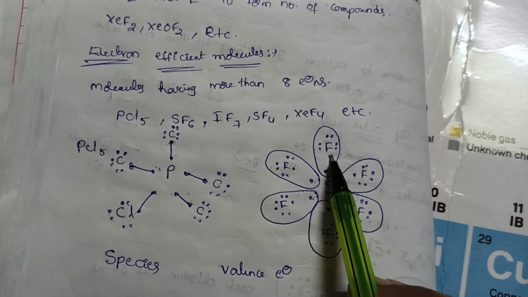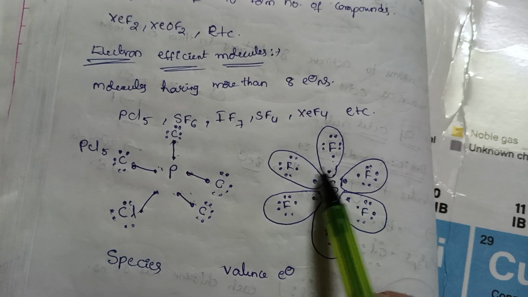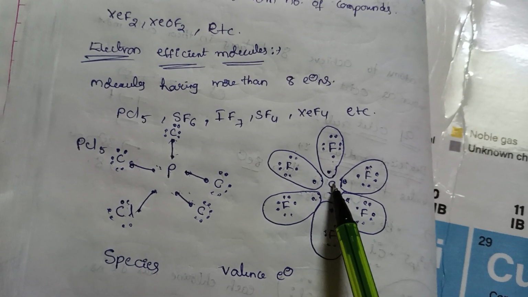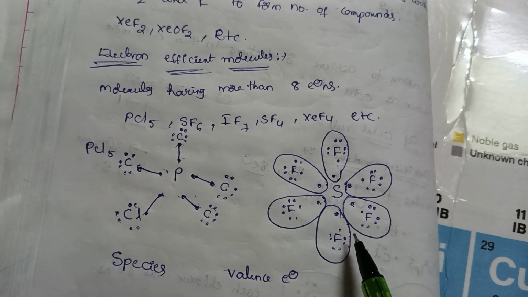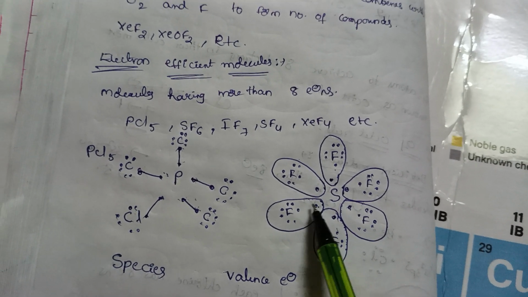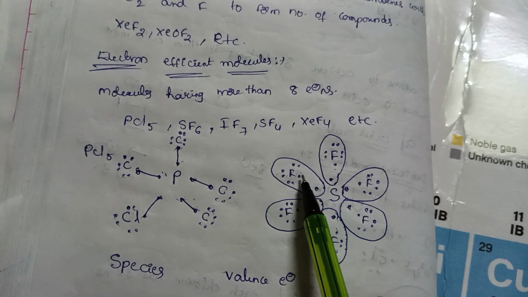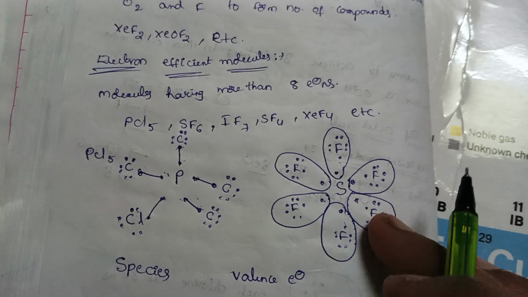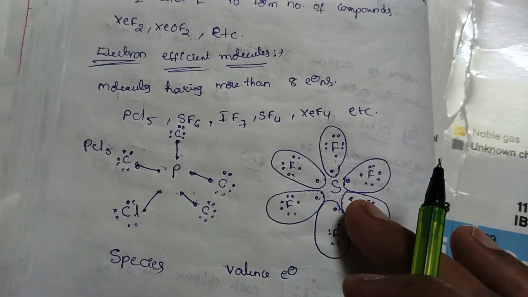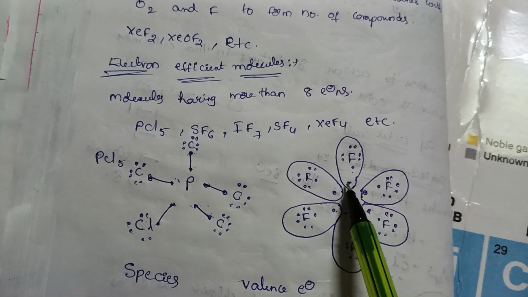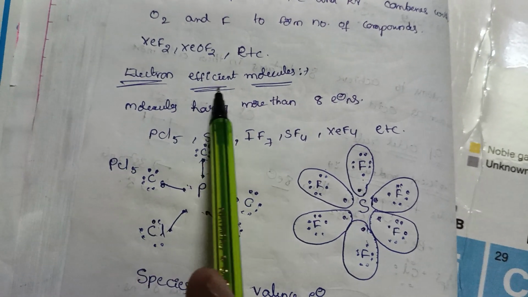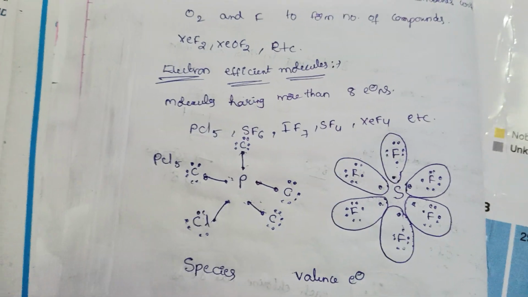Now fluorine has 8 electrons. Each fluorine has 8 electrons, but sulfur has how many electrons? 1 2 3 4 5 6 7 8 9 10 11 12. 12 electrons are present in the sulfur. Now it is called an electron efficient molecule.